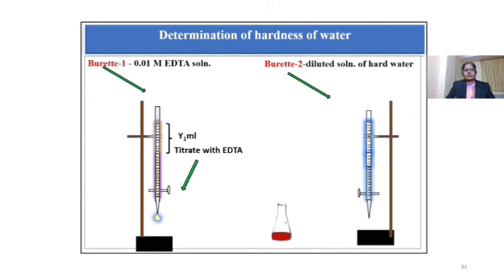To this solution, continue the titration with burette number 1. Do not refill the burette. Continue the titration till wine red color changes to blue. And this is Y2 ml. Continue the titration for Y3, Y4 and Y5 ml.